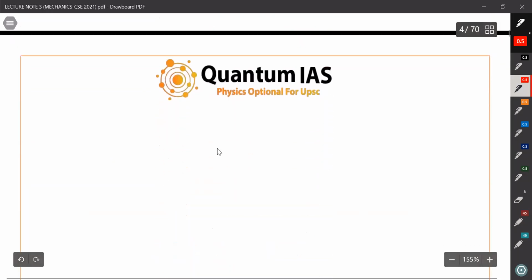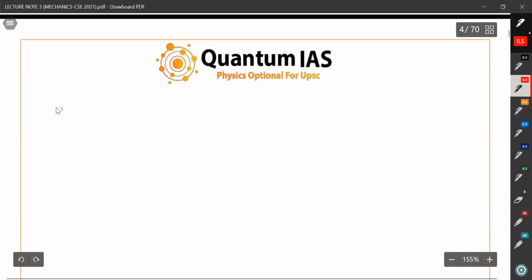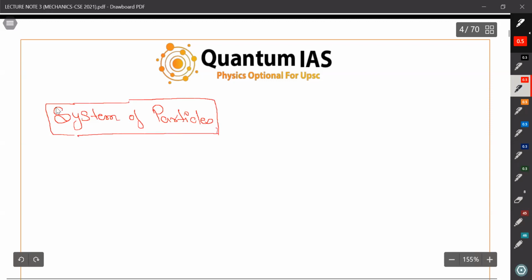So first thing first, we are going to discuss about the system of particles. What do we mean by system of particles? So till now we have studied about a point mass. What we have studied about? This point mass. And we have seen its kinematics and dynamics.